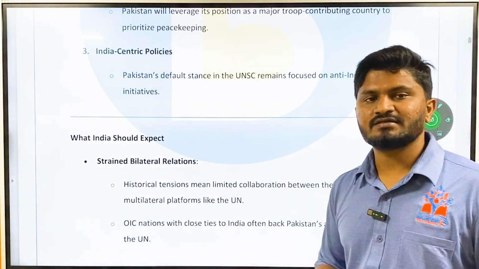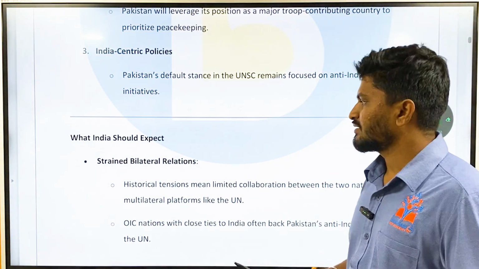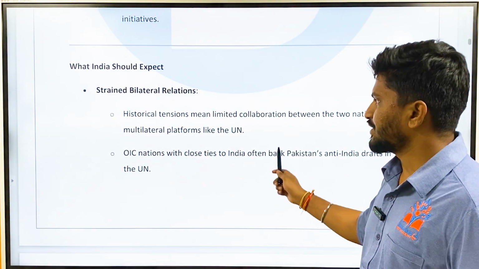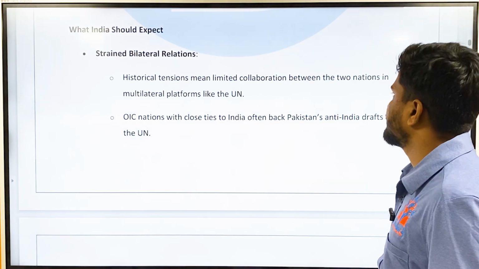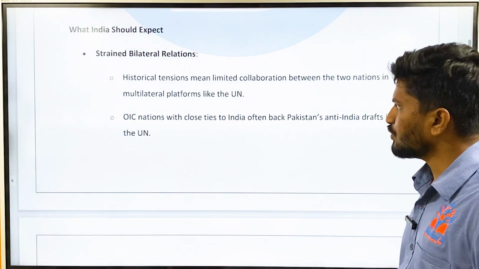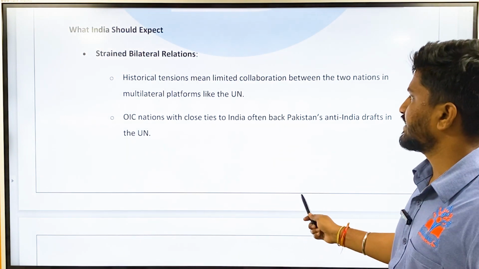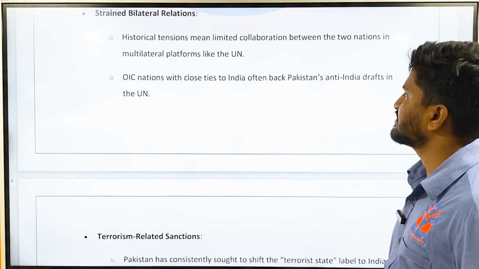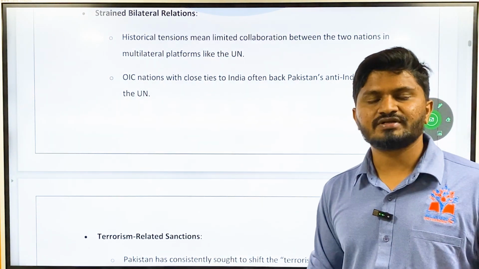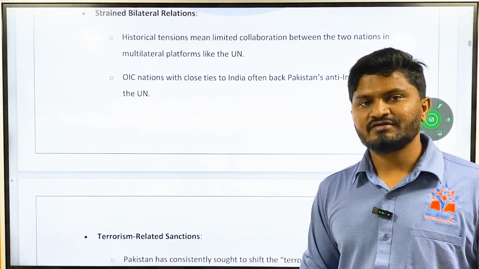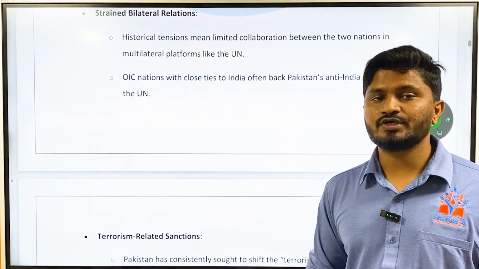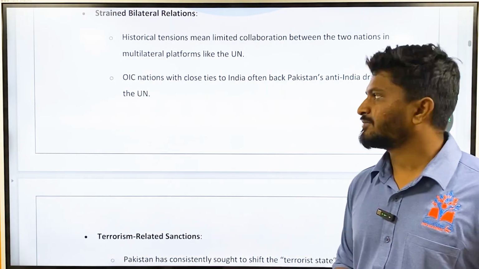Then what can India expect from Pakistan? Strained bilateral relations because of historical tensions mean limited collaboration between the two nations in multilateral platforms like the United Nations. OIC nations with close ties to India often back Pakistan's anti-India drafts in the UN. So we can expect some sort of resistance from the OIC and Pakistan if there is any anti-India issue. Most of these countries are going to back the anti-India issues and not India.